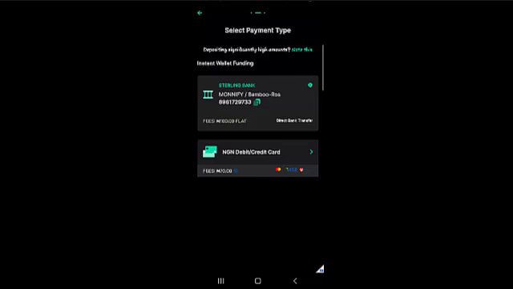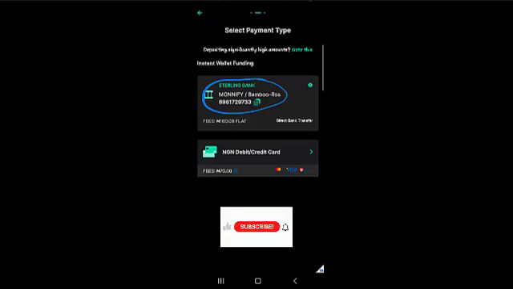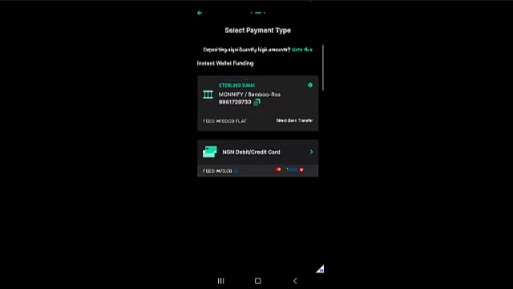You could just click on this icon. All right, once you click on it, it copies the account number, and then you can use your mobile banking app to make a transfer to these account details right here. Once you make a transfer to the account details and the money hits this account, it will automatically reflect in your Bamboo wallet. All right, that is how that works. Or you could go ahead and link your card.